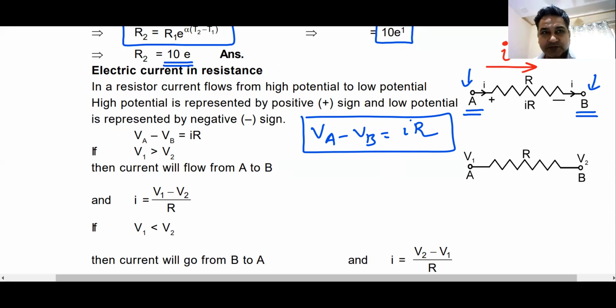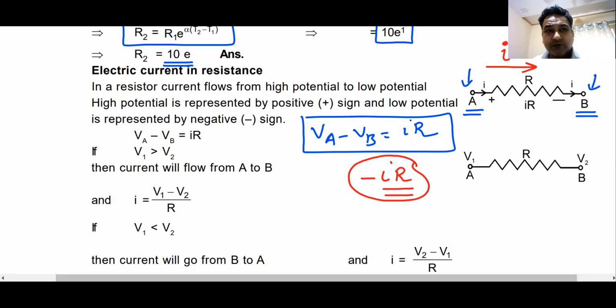How much is the drop in potential from A to B? The drop in potential is IR. And in Kirchhoff's law, drop is taken as negative, rise is taken as positive. So the drop becomes minus IR.